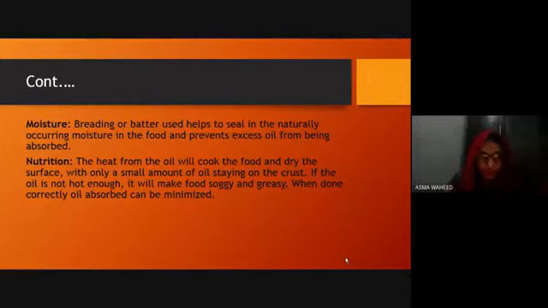Then is nutrition. The heat from the oil will cook the food and the dry surface with only a small amount of oil staying on the crust. If oil is not hot enough, it will make food soggy and greasy. When done quickly, oil absorption can be minimized. So this depends on if we have set the specific temperature of the oil. If oil temperature is specific and enough, then the food will get crisp taste, and if it's not, then it will get soggy, because a large amount of oil will be absorbed into the food and it will not be nutritious.